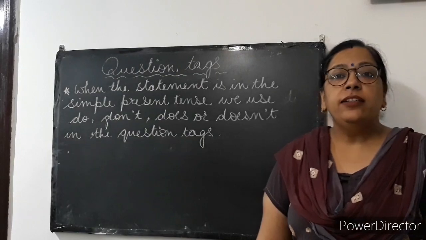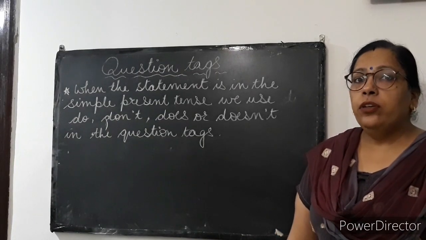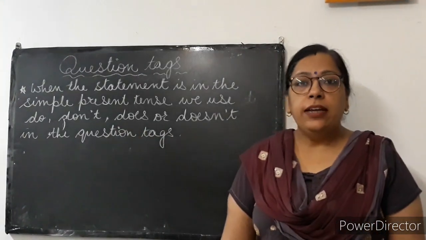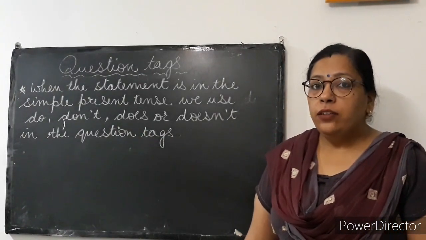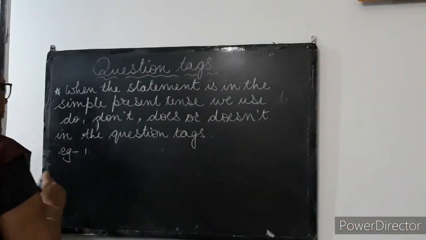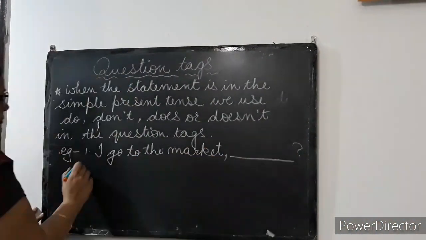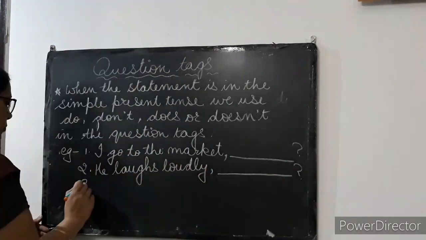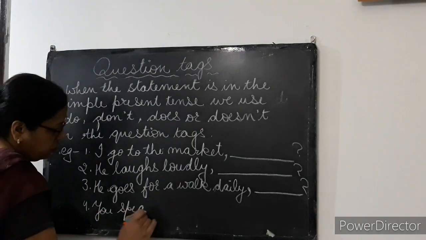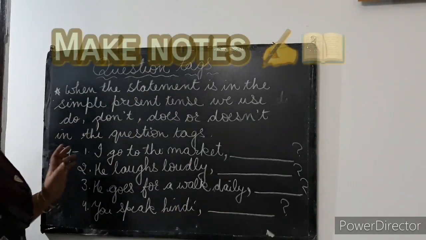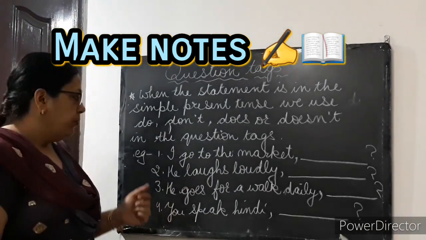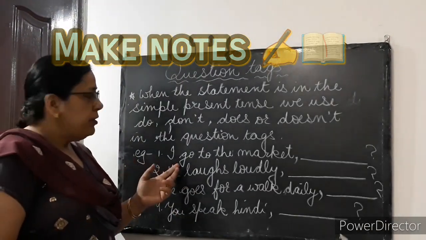Now let's see the next rule. The statement is in the simple present tense. In the question tags, we will use do, don't, does or doesn't. Now let's see the examples. Students, if you want to write the exercises, you can note down.